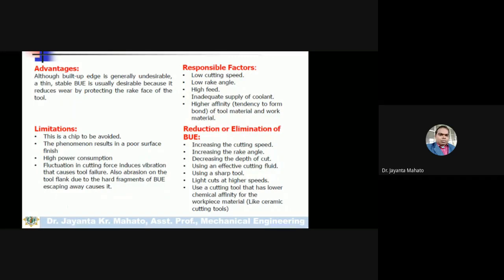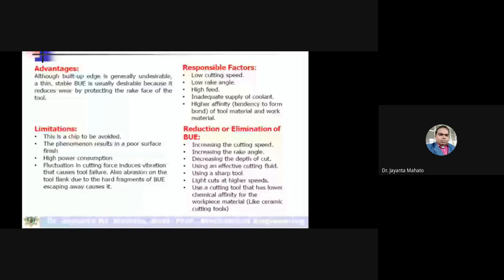Decreasing the depth of cut. If you increase the depth of cut, there are chances of formation of built-up edge, so depth of cut should be minimum to reduce or eliminate it.